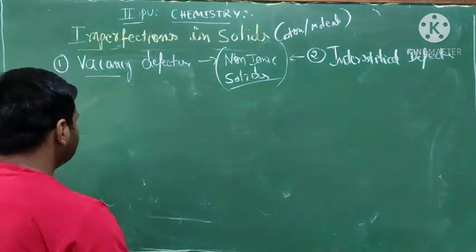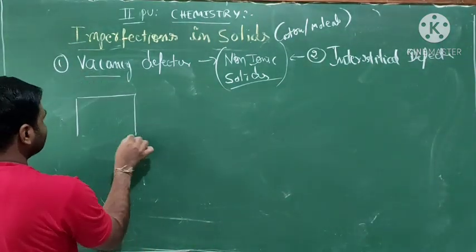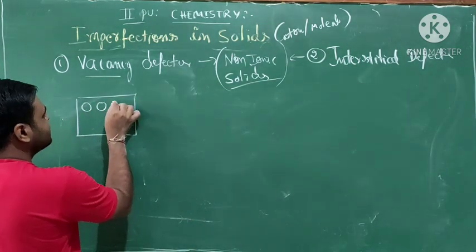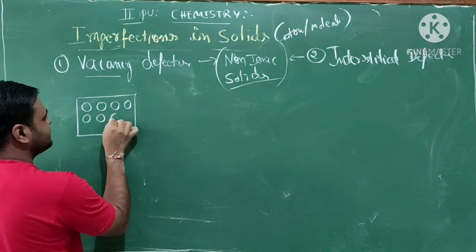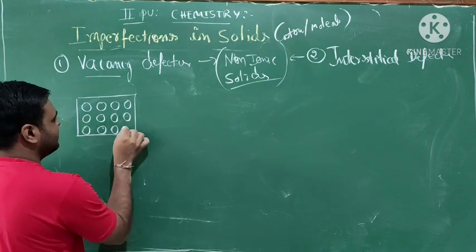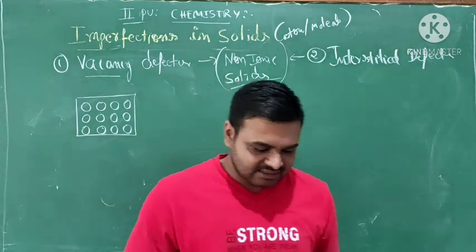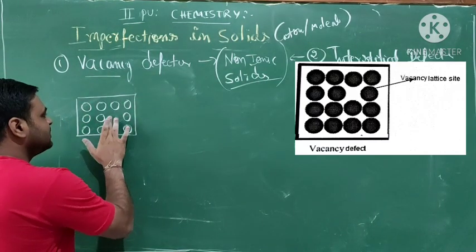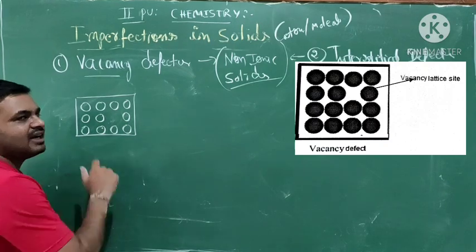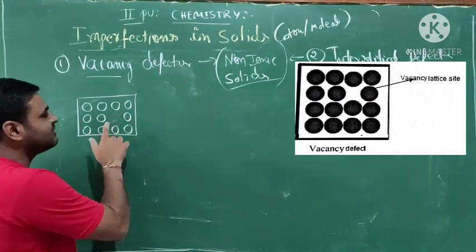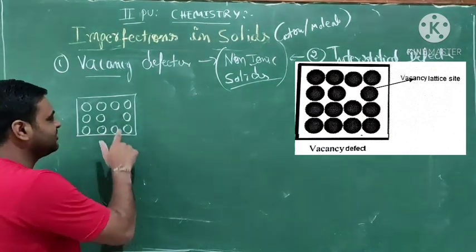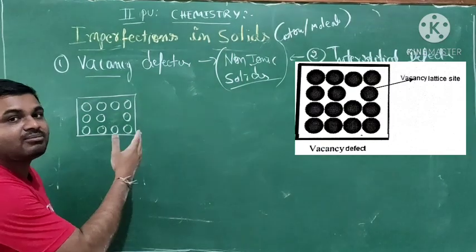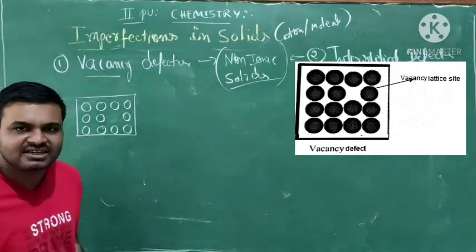This means vacancy defect. See here, you take one crystal. In this crystal, the molecules or atoms are arranged in the form of regular patterns. Okay? In that regular pattern, see students, what I am doing here, one of the atoms is missing. Either one of the atoms is deleted. They make a what? The form of a vacancy.